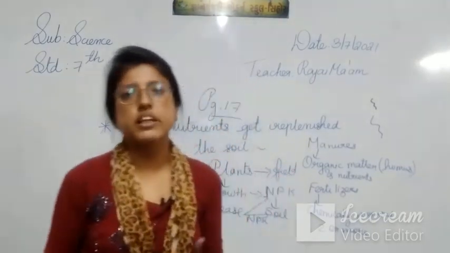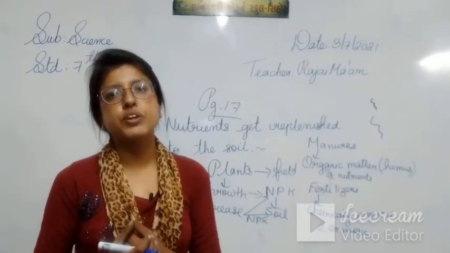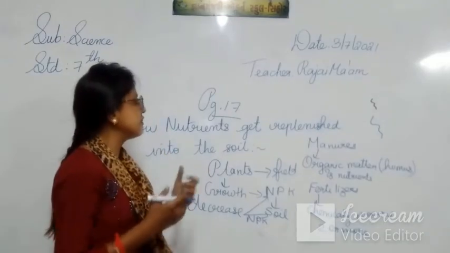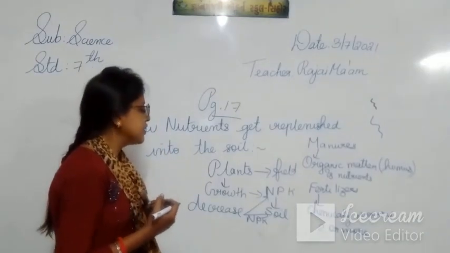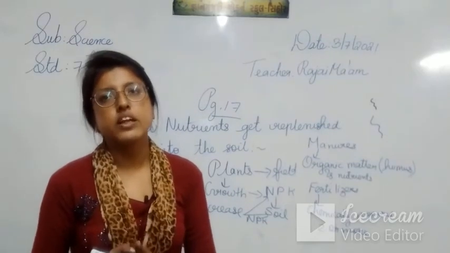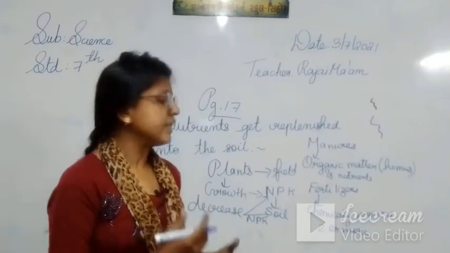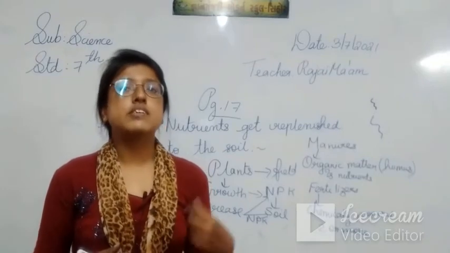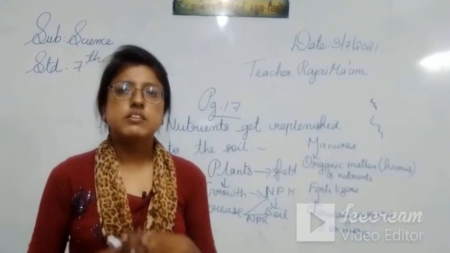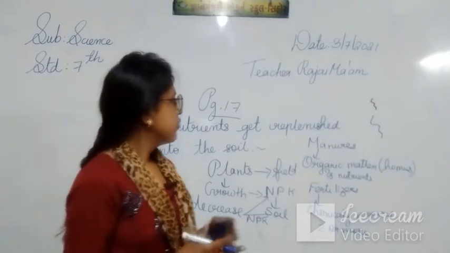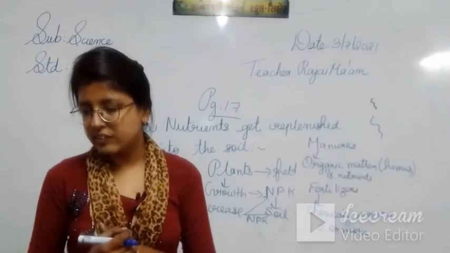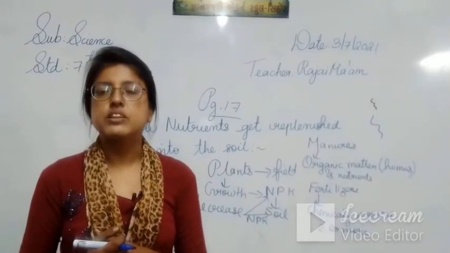Manure is a natural thing, and how we prepare manure, that also I have explained to you in the last lectures, isn't it? So this is how the deficiency, whatever reduction has taken place inside the soil, whether it is nitrogen, phosphorus or potassium, this whole scarcity is fulfilled by manures and fertilizers, isn't it? So this is how it gets replenished.